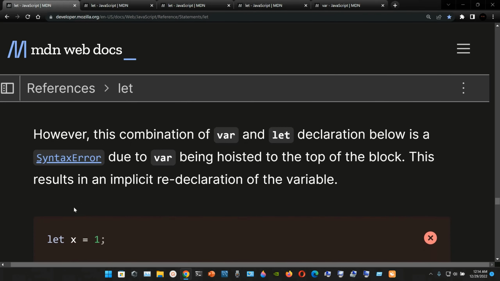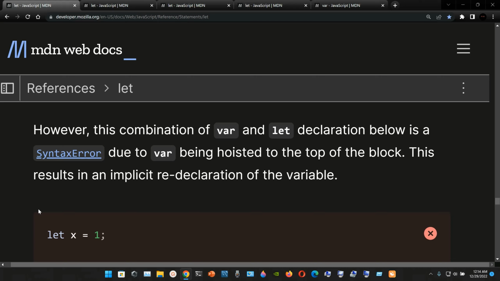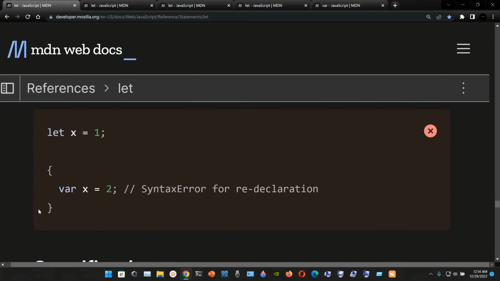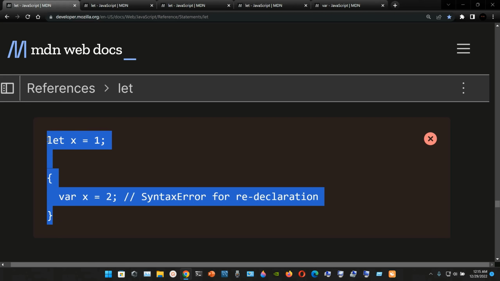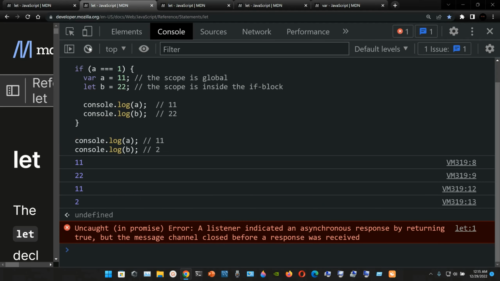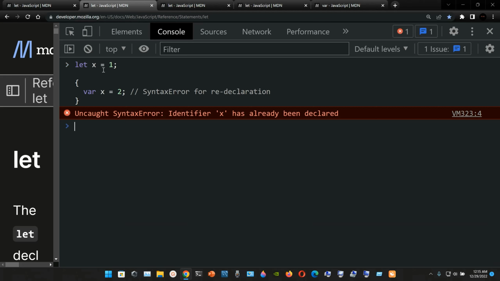Now, however, this combination of var and let declaration below is a syntax error due to var being hoisted to the top of the block. This results in an implicit redeclaration of the variable, and here they give us this example. let x assigned the number 1, and then in curly braces var x is assigned the number 2. So it's a syntax error, and we can check it out here. We go to the DevTools, press enter, and get SyntaxError: identifier x has already been declared.